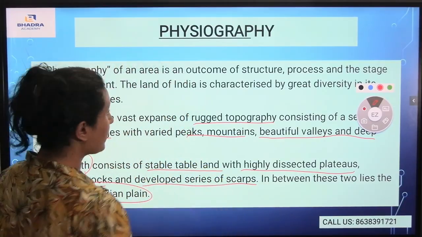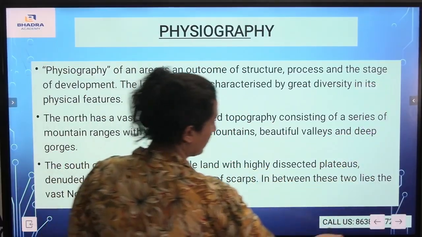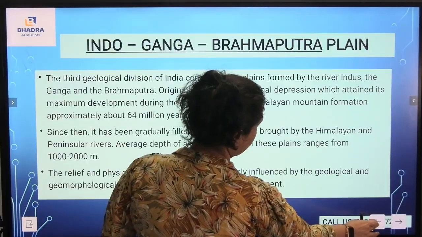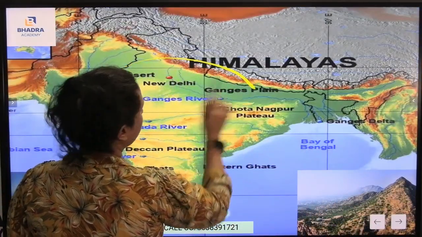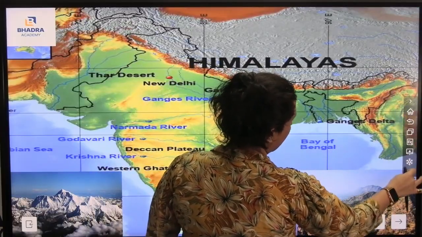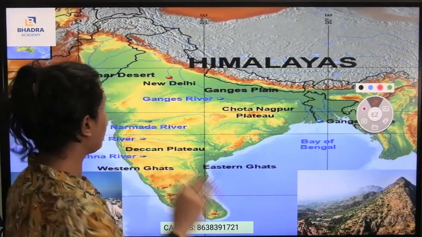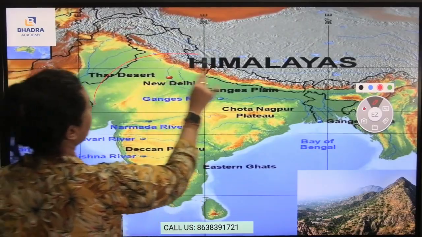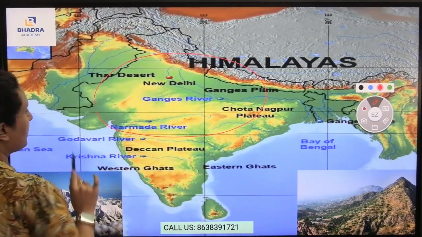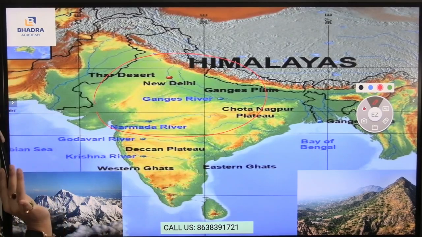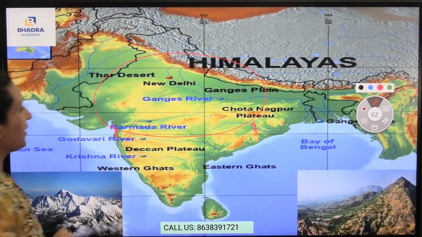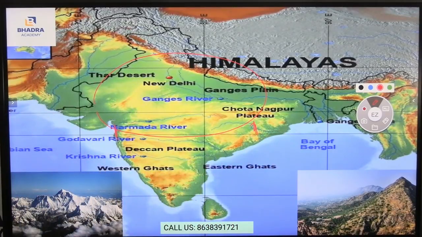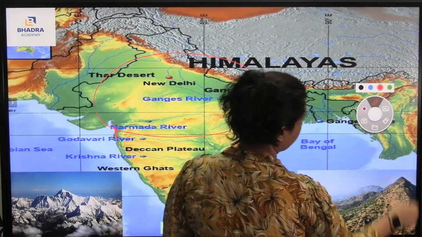Now, if I talk about the North Indian plain, let me go to the map. Here, this whole part is the North Indian plain. You can see it very carefully. The whole part is the North Indian plain, and it lies next to the peninsular plateau here. So, I hope you have understood.